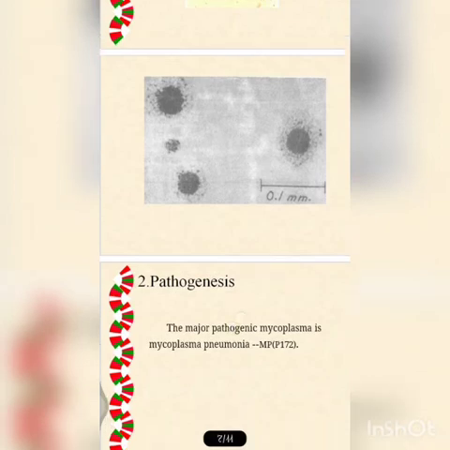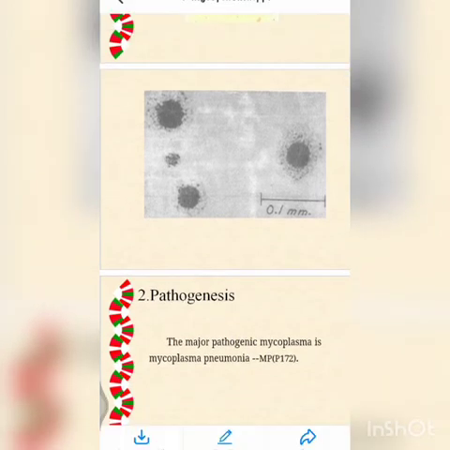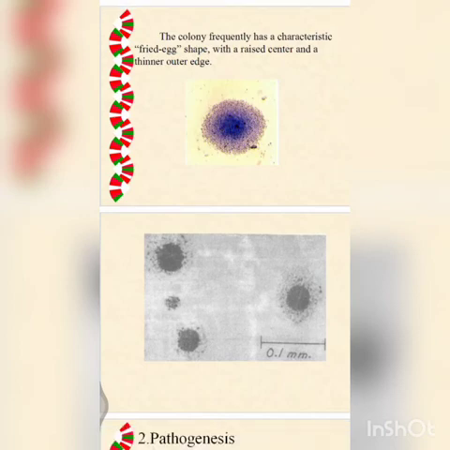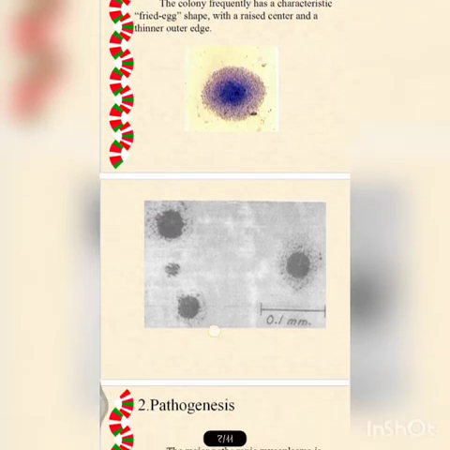And next here you can see biochemical reactions. One more thing we need to learn that too. A common feature is fermentative properties, and biochemical reactions are specific to some species. For example, you can take M. pneumoniae. In pneumoniae species there is utilization of glucose, but arginine and urea are negative. And in M. hominis glucose is negative but arginine is positive, and again urea is negative. And in Ureaplasma urealyticum both glucose and arginine are negative but the urea is positive. So the biochemical reactions depend on the basis of species.